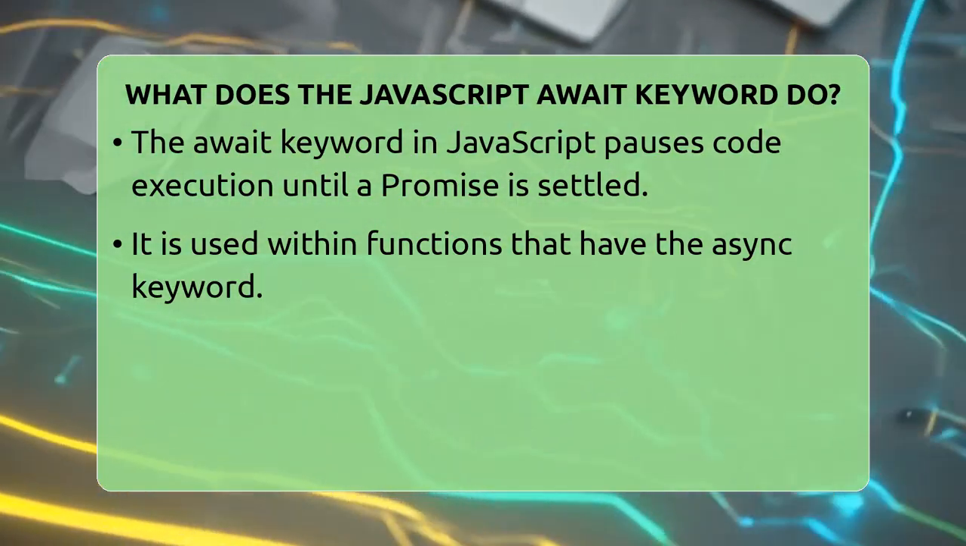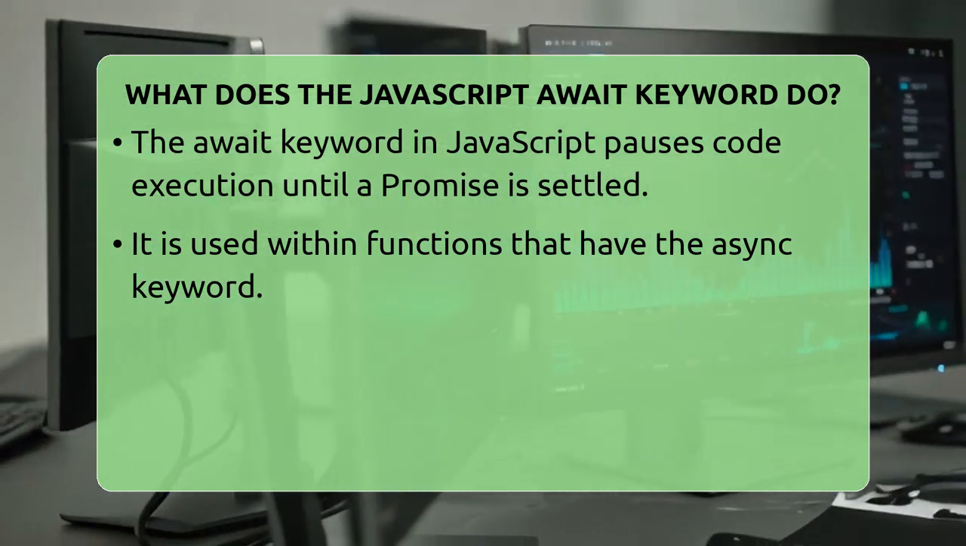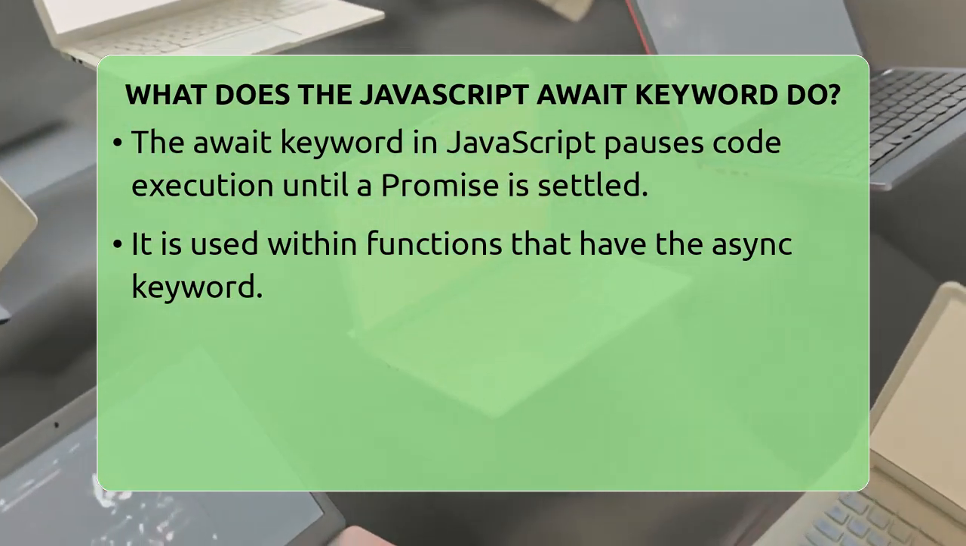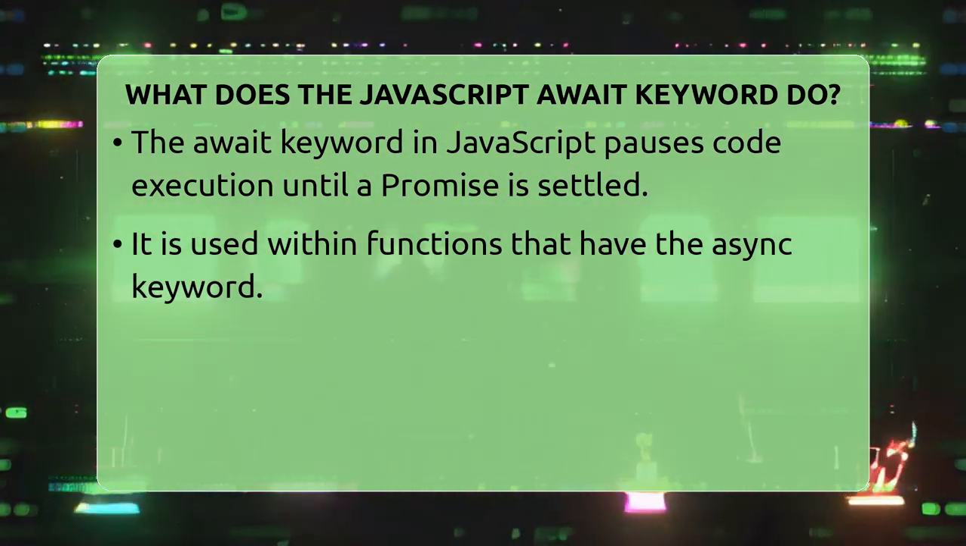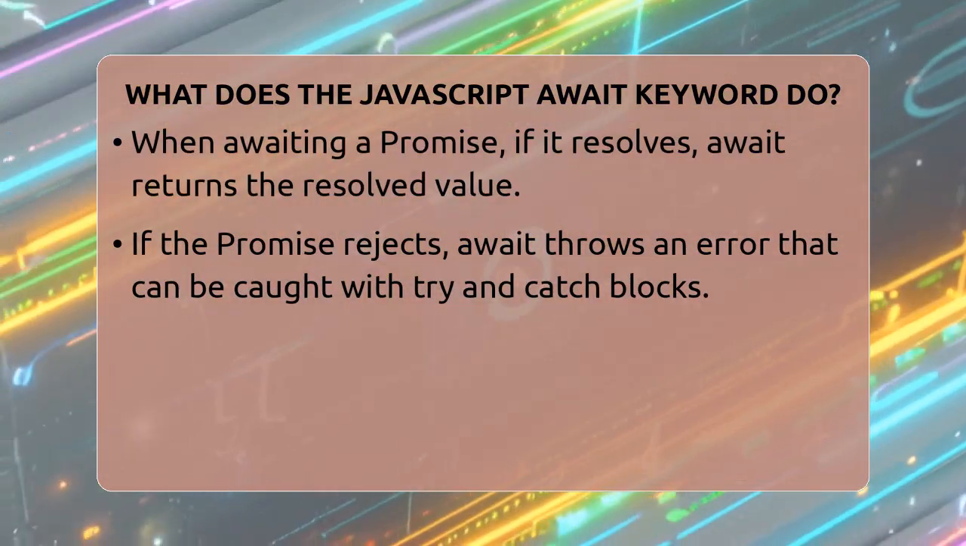The beauty of await is that it makes asynchronous code look and feel like regular, straightforward code. You don't have to deal with complicated chains of then and catch methods anymore. To use await, you must place it inside a function that has the async keyword in front of it.